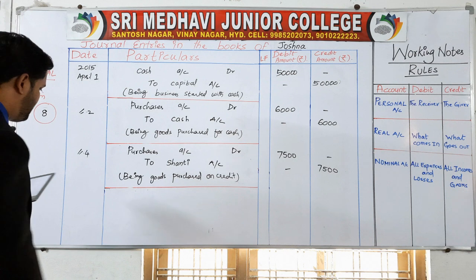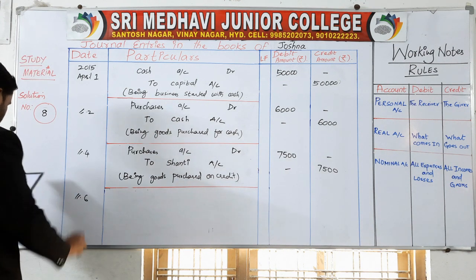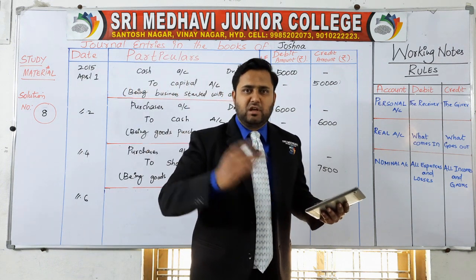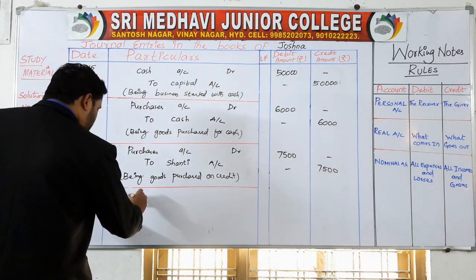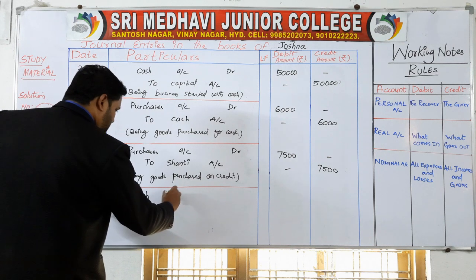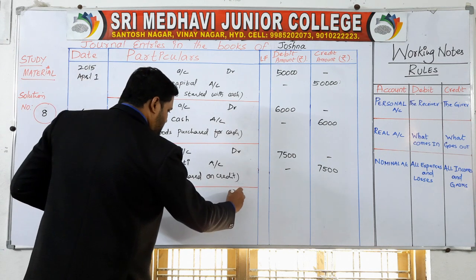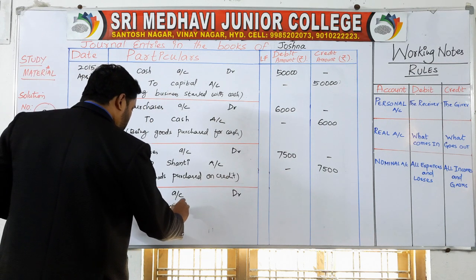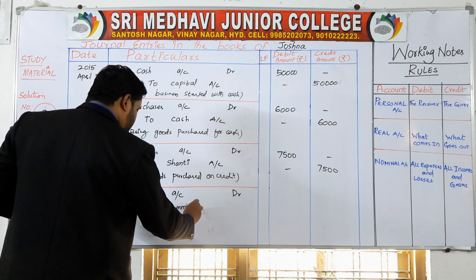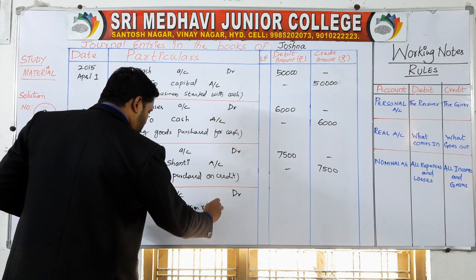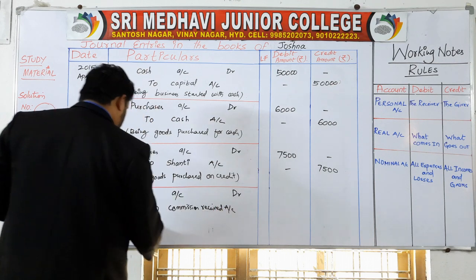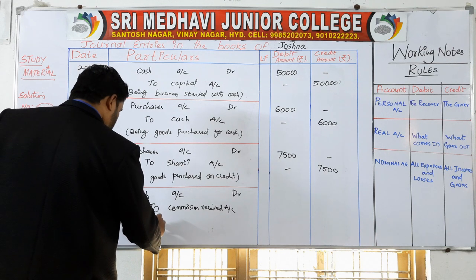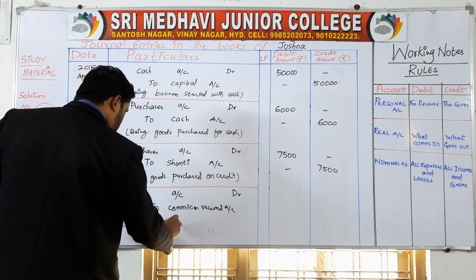On April 6th, received commission. So if you are receiving the commission, cash comes in. If cash comes in, debit it. Cash account, debit. Why cash comes in? Because of commission. To commission received account, being commission received.